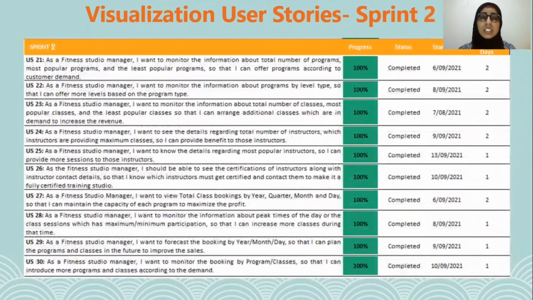The visualizations in Sprint 2 were based on user stories that covered information about programs and classes, including total programs and total classes, level types, popular instructors, total bookings, and total cancellation, as well as booking forecast for the upcoming year, month, and day.